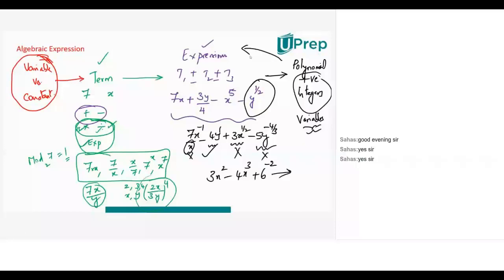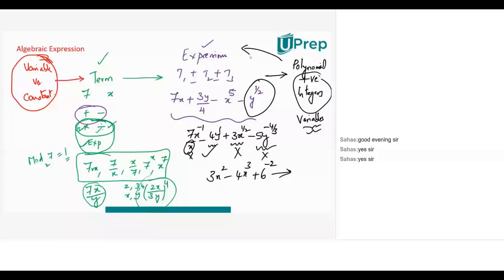Can you tell me a polynomial which is not an expression? Sir, 9. Only the number 9? Yes, sir. It is a polynomial, I agree with you. But do you think it's not an expression? Sir, it is not an expression.